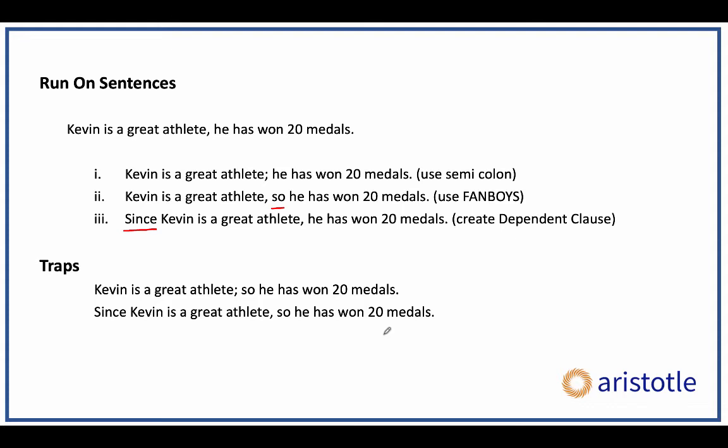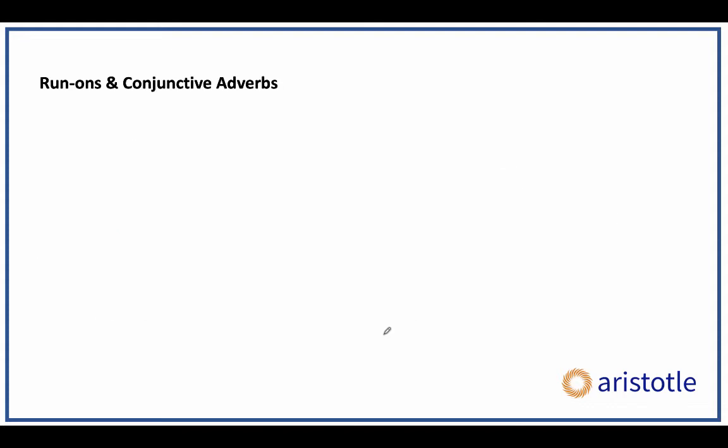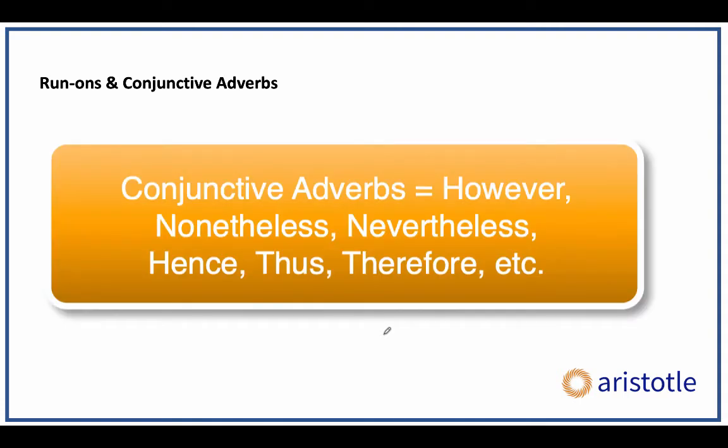Another thing that gets confusing in run-ons is this. Something which we call conjunctive adverbs. If you've gone through the SC Grail, you know what they are. Words like however, nonetheless, nevertheless, therefore, hence. So how are these connected to run-ons? Let's take a look at some sentences.